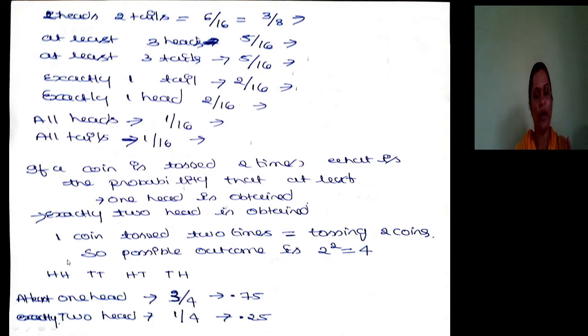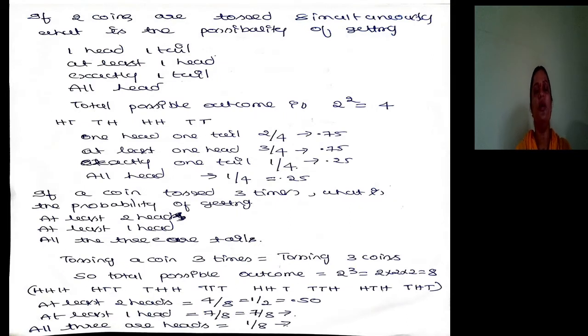Exactly 2 heads, only one possibility. 1 by 4. So this is how it works. If a coin is tossed 2 times, tossing a coin 2 times is equal to tossing 2 coins at a time. This is how I calculated the total outcome as 2 to the power 2. Tossing 2 coins is the same as tossing 1 coin twice.